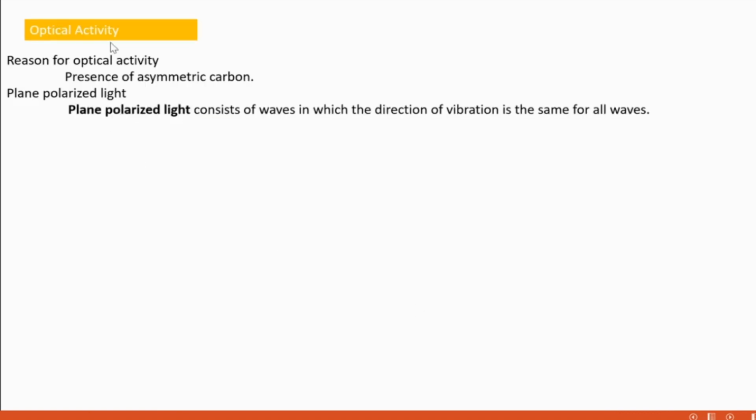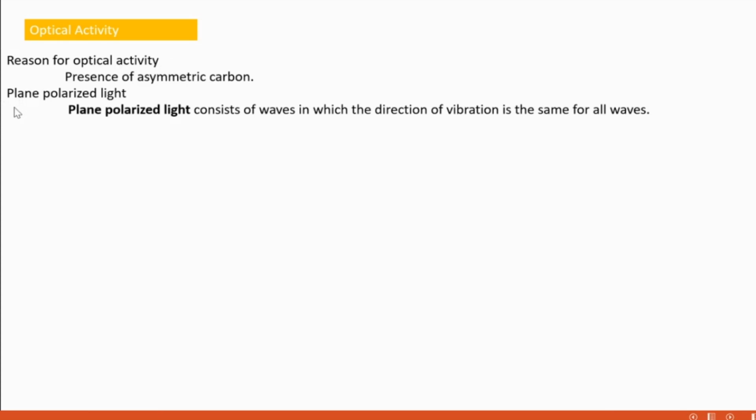Then optical activity. What is the reason for optical activity? Why is a carbohydrate showing optical activity? Because of the presence of asymmetric carbon. It's very clear to you. So, if an asymmetric carbon is present in a compound, then that compound will show optical activity.